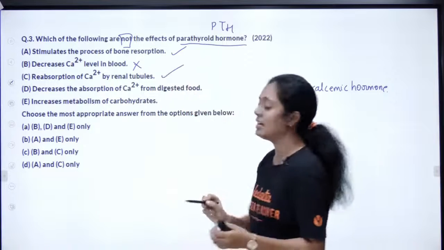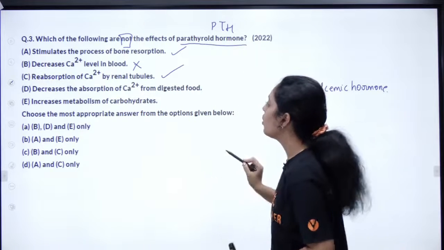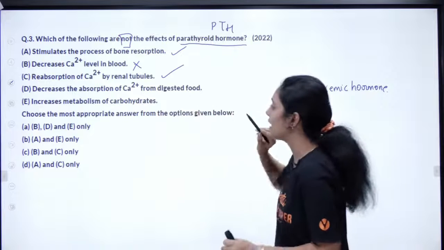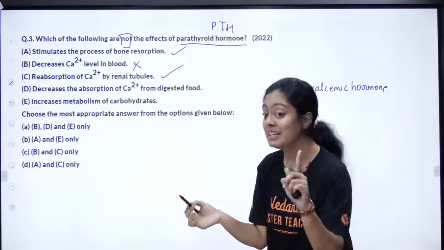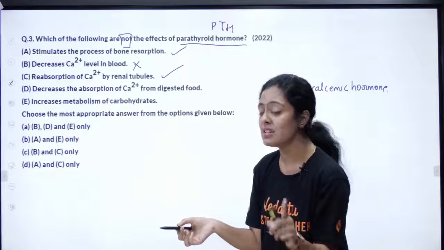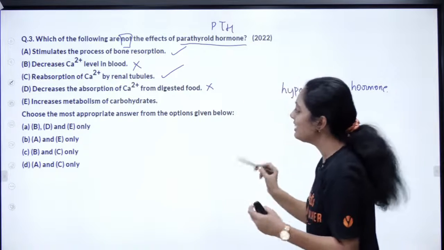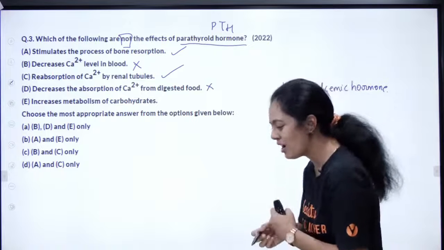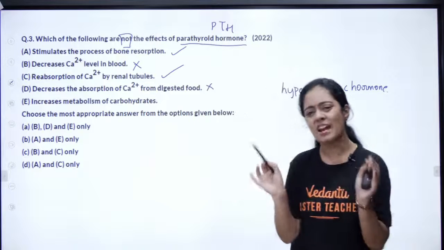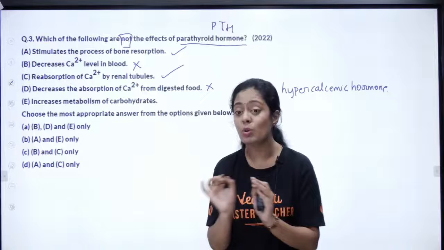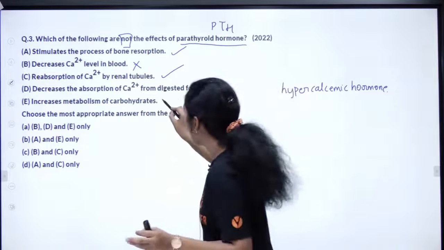Reabsorption of calcium by renal tubule, absolutely correct. Okay, decreases the absorption of calcium from digested food. Does it decrease? No, it is going to increase. Okay, then you have increases the metabolism of carbohydrate. Is parathyroid somewhere involved in carbohydrate metabolism? No, right? So what is the wrong option?